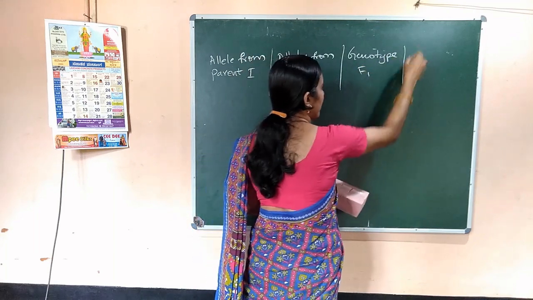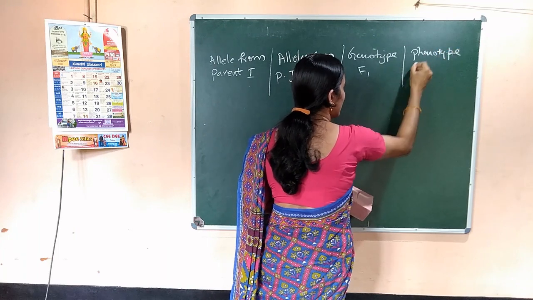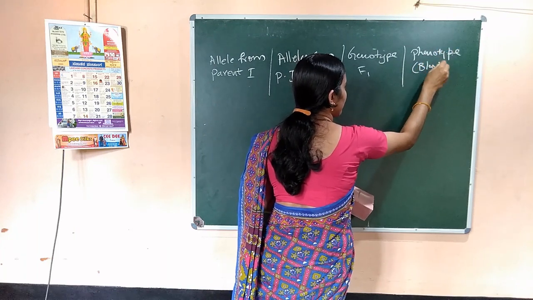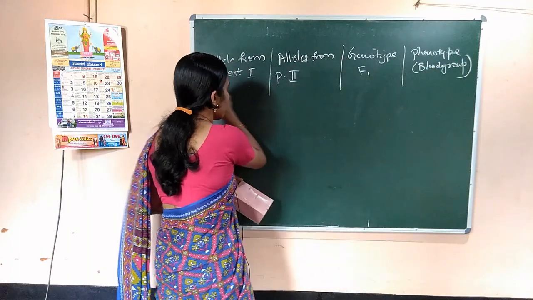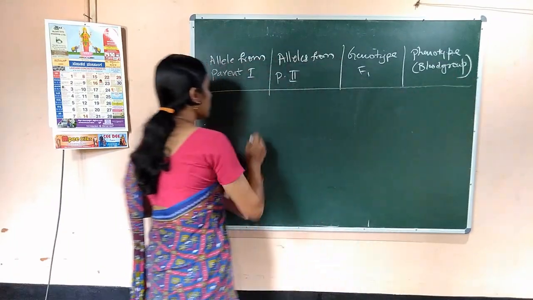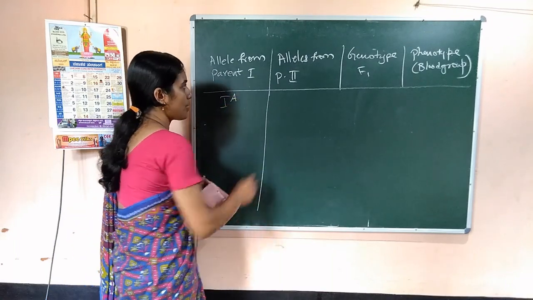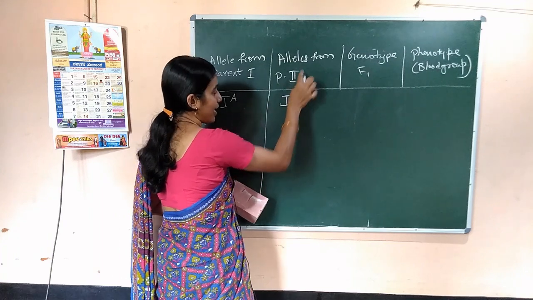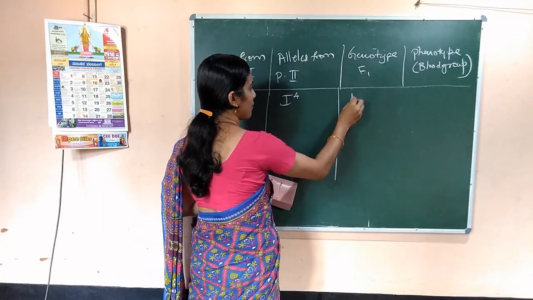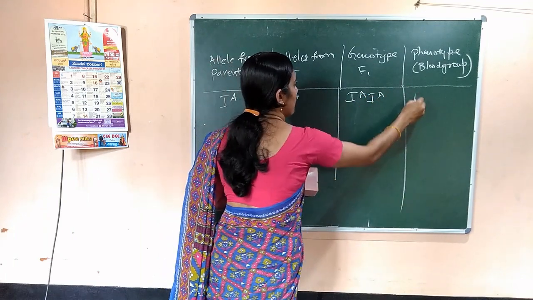Next comes the phenotype. Here the phenotype refers to blood group. You can write like this. So, parent 1 gives the gene IA, suppose parent 2 gives the allele IA, then the genotype will be IA IA and the blood group is A.